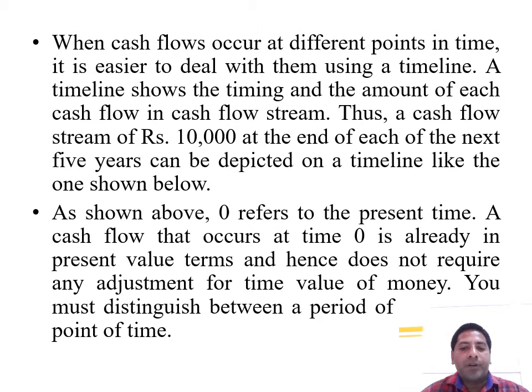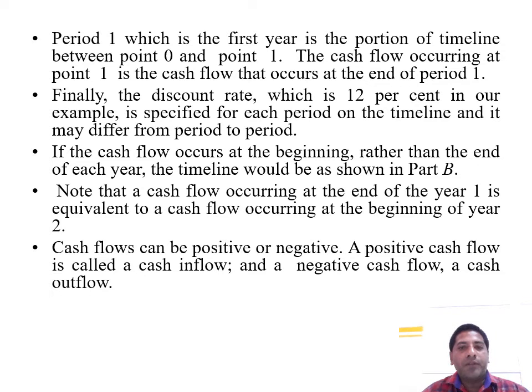You must distinguish between a period of time and a point in time. Period 1, which is the first year, is the portion of the timeline between 0 and the point 1. The cash flow occurring at point 1 is the cash flow that occurs at the end of period 1. And finally, the discount rate, which is 12% in our example, is specified for each period on the timeline and it may differ from period to period. If cash flow occurs at the beginning rather than the end of each year, the timeline could be shown as in part B. Next, the second diagram.